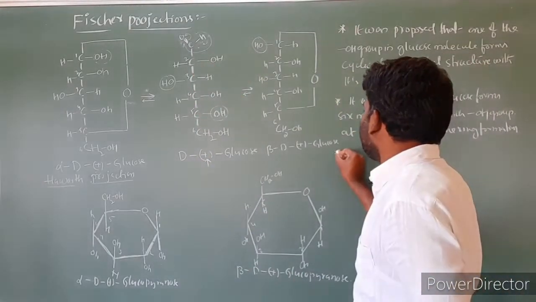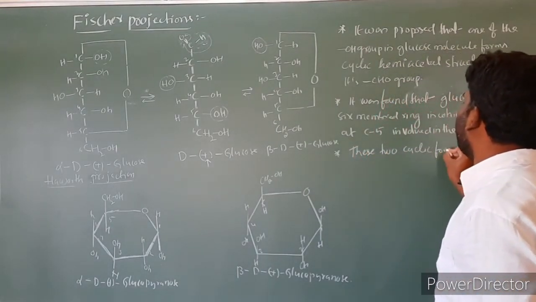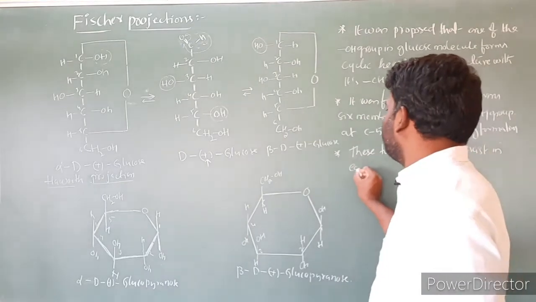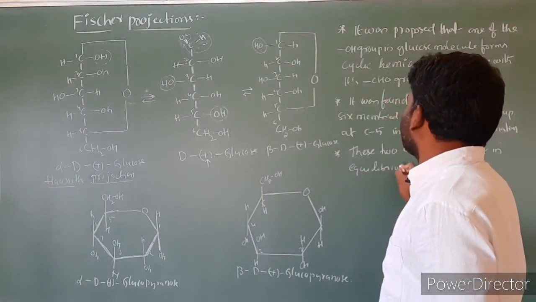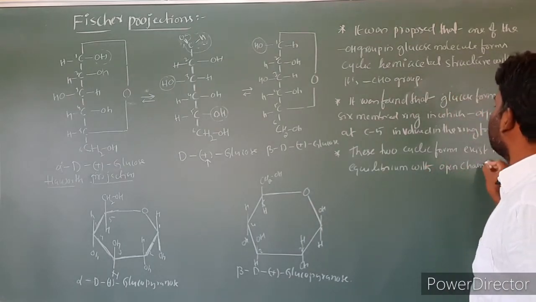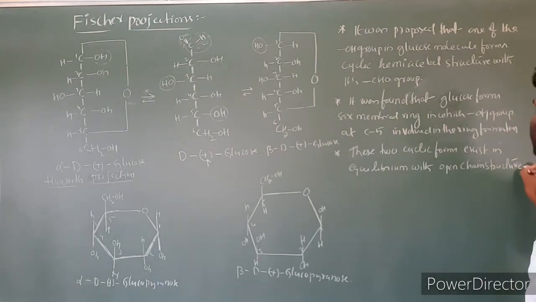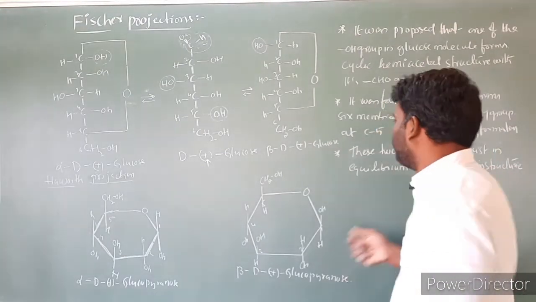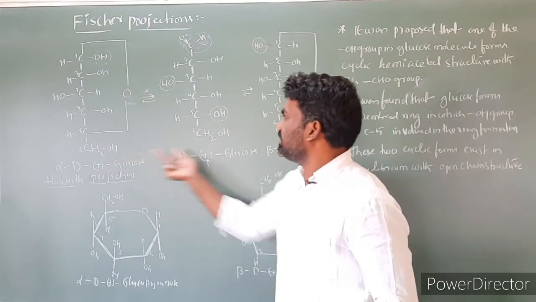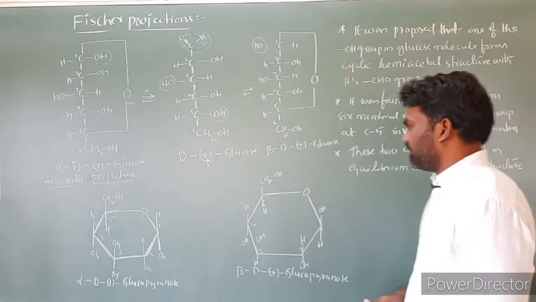Next, these two cyclic forms exist in equilibrium with the open chain structure. What is the meaning of this point? This is the open chain structure, this is a cyclic form, and this is a cyclic form. So these two cyclic forms exist in equilibrium with the open chain structure.